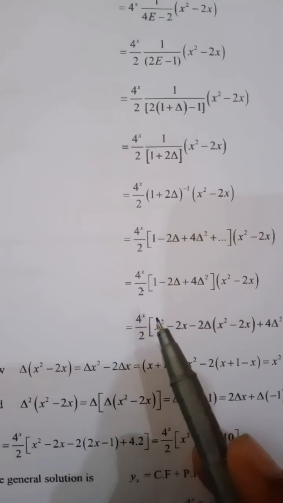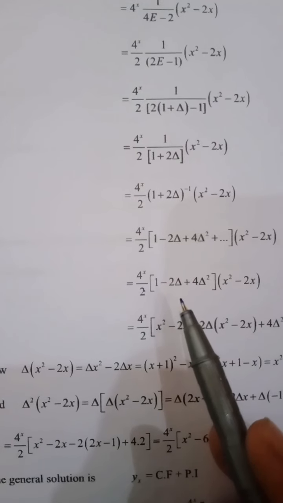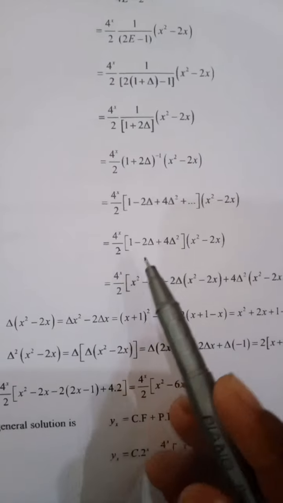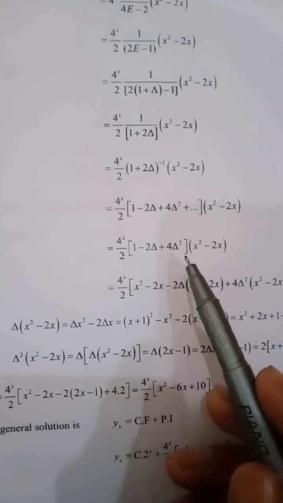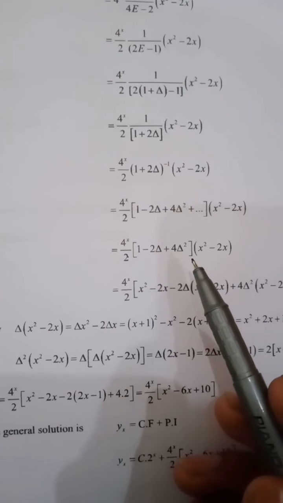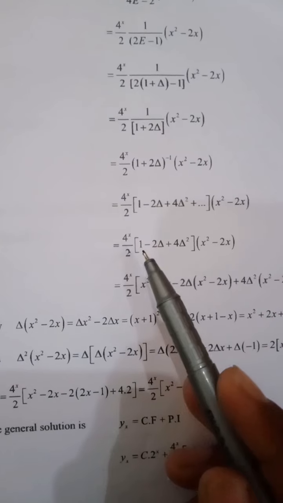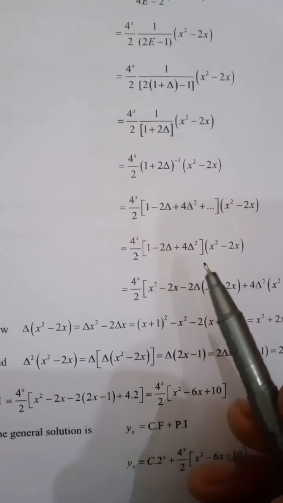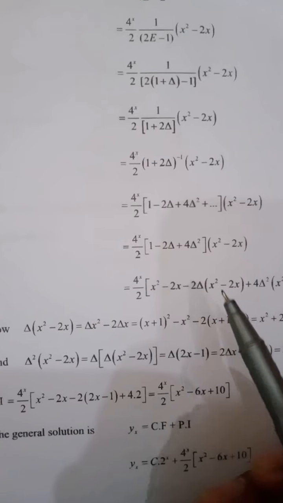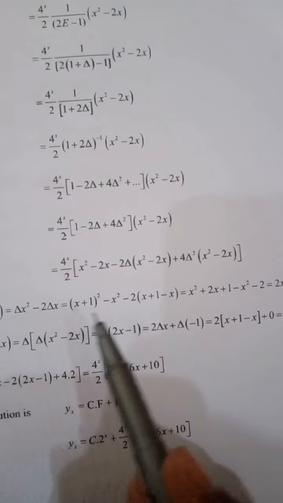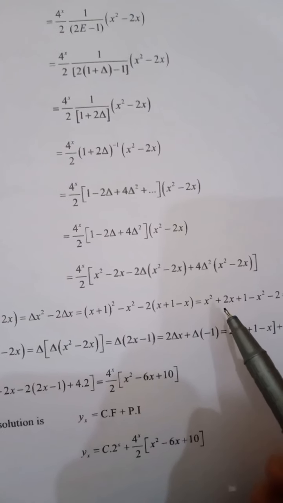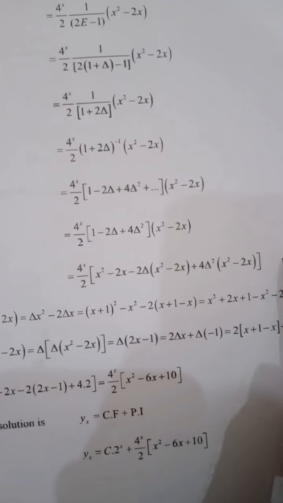Here 4 raised to power x by 2 into 1 minus 2 del plus 4 del square into x square minus 2x. Now we multiply by this braces into this. We multiply 1 by x square minus 2x, then multiply this by 2 del operator, and by applying the multiple 4 del operator, 4 del square into x square minus 2x, which is this.